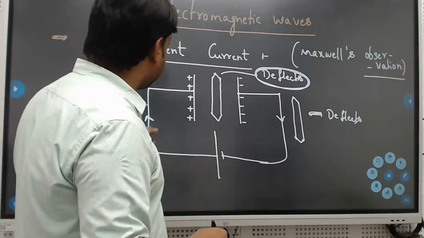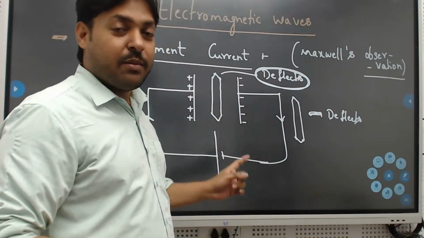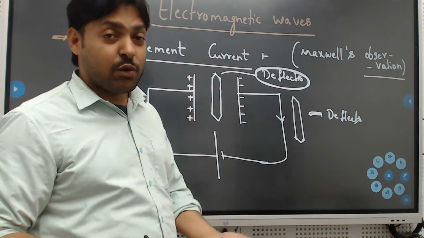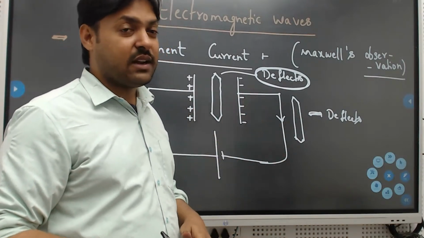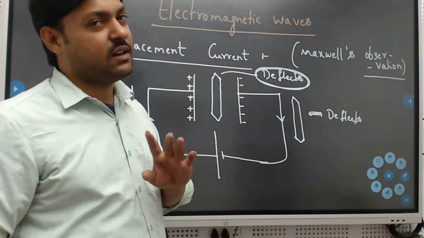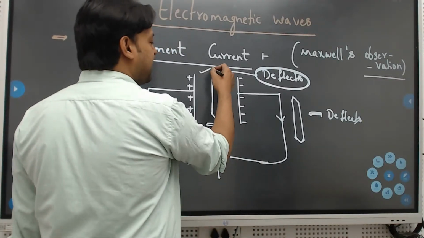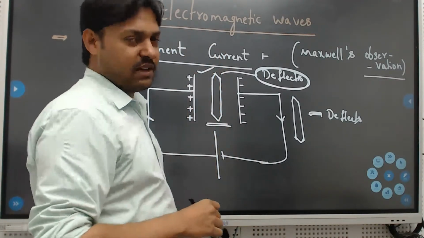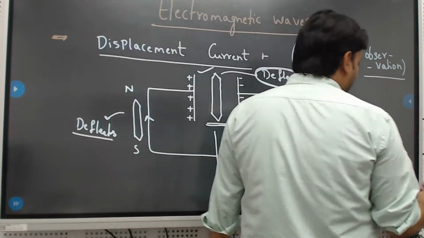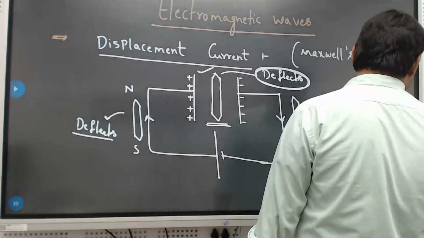Is it because of the conventional current or because of any extra current which is included, and what we have to do with that? So all the things we have to study now. So definitely the observation is the magnetic needle is deflected. All right. So how it is deflected, we'll see now.